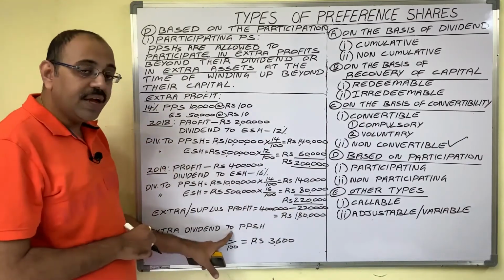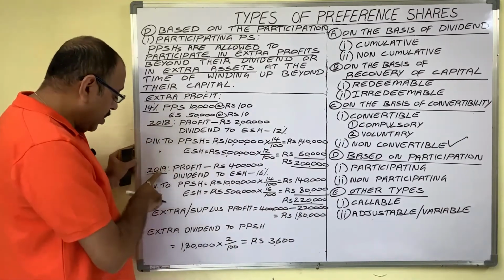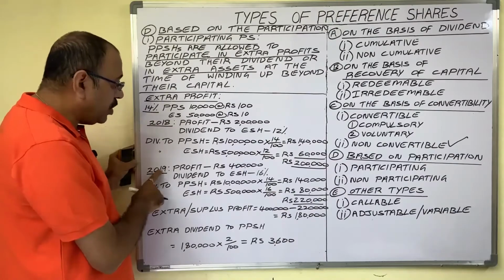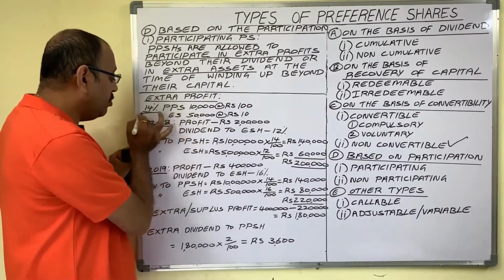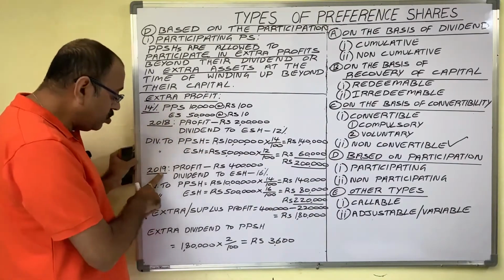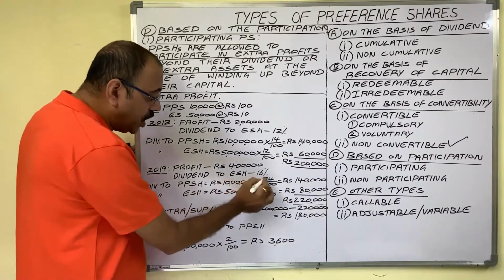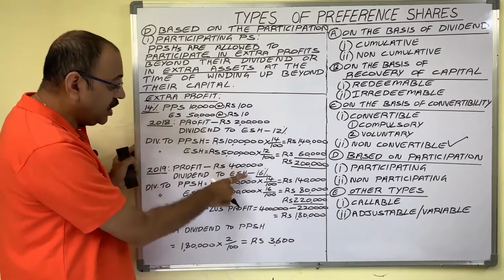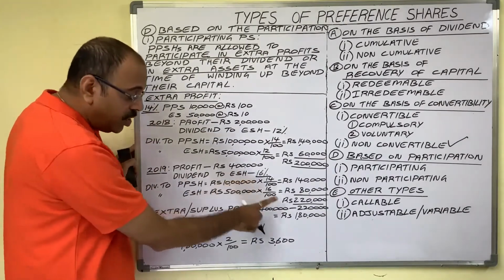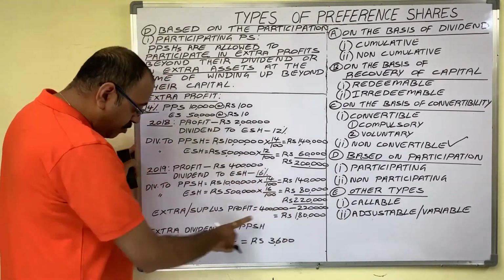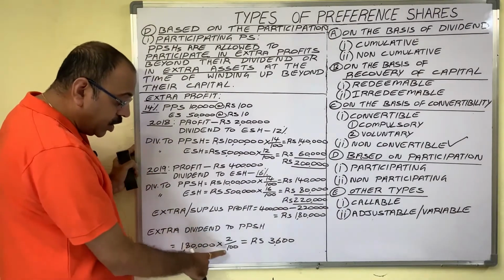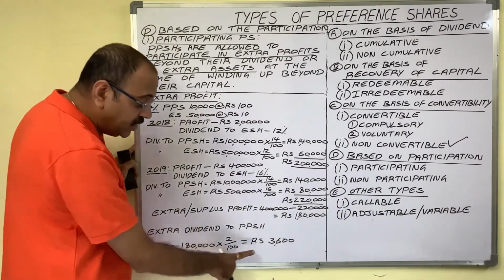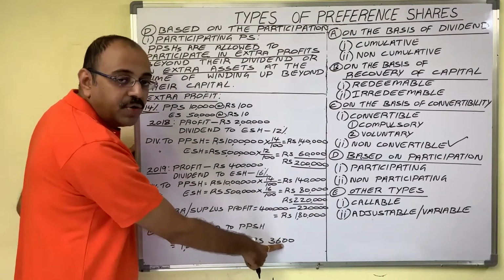How much dividend do they get? See here. The preference shareholders' dividend percentage is 14%, and in 2019 the equity shareholders' dividend rate is 16. The difference is 2%. Now in this surplus profit, preference shareholders get a 2% dividend, that is 3,600 rupees.